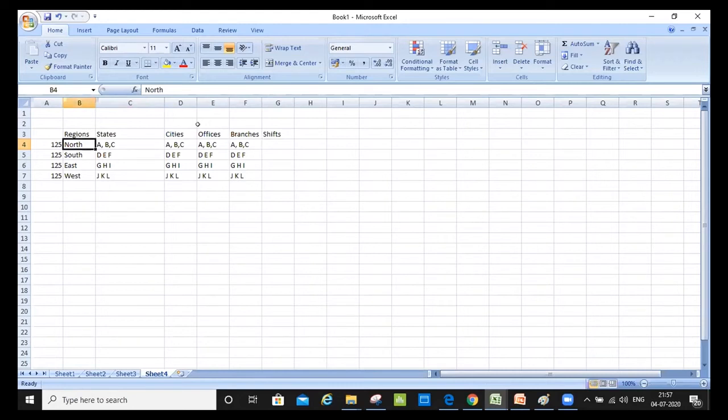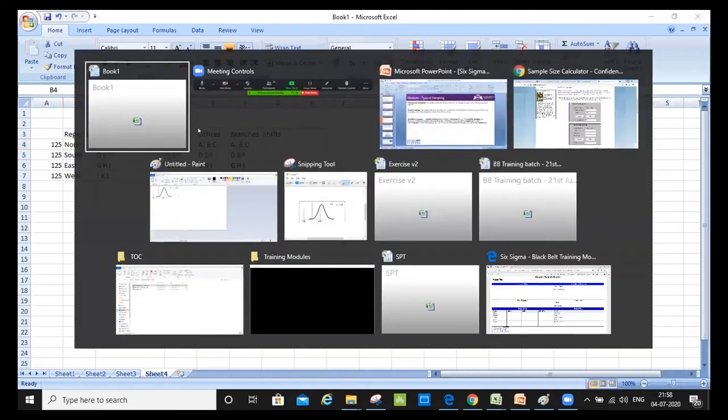Here I can do randomness, but randomness need not be done in the first place. Randomness has to be done once I have categorized at the nth level, where my data can be split into different subunits or data points. Based on that, I'll be able to come up with a random sample. That technique is called stratified sampling. It is the most effective sort of sampling that we look at.